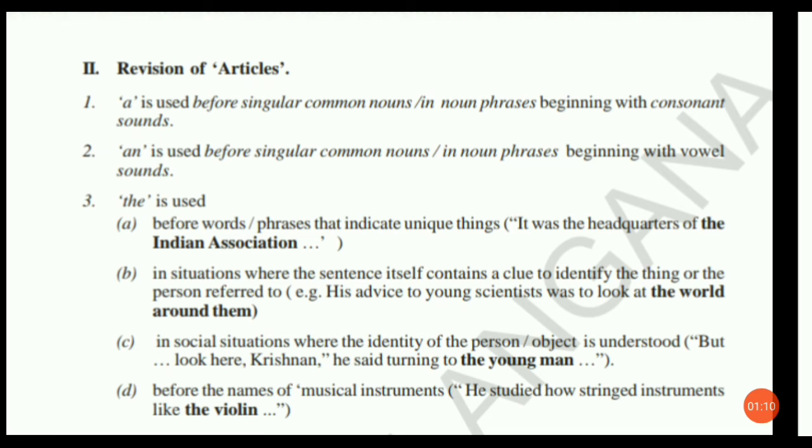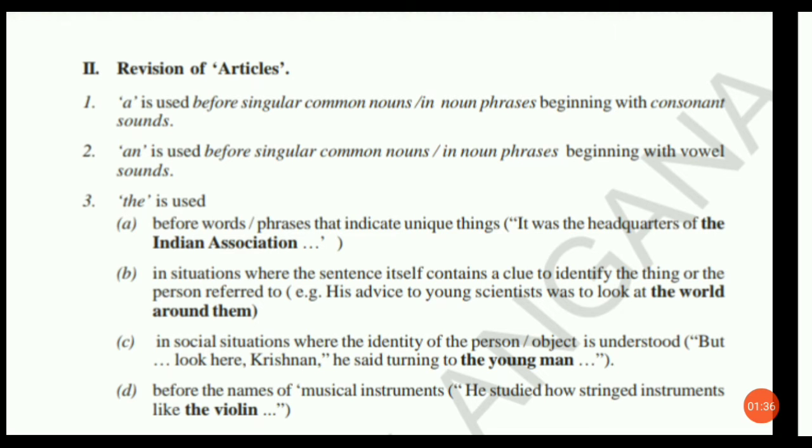Coming to the fourth one, we use the before the names of musical instruments. Here is the example. He studied how stringed instruments like the violin. Who studied? C.V. Raman studied how stringed instruments like the violin and sitar could produce harmonious music.